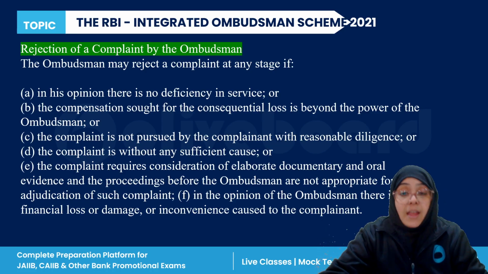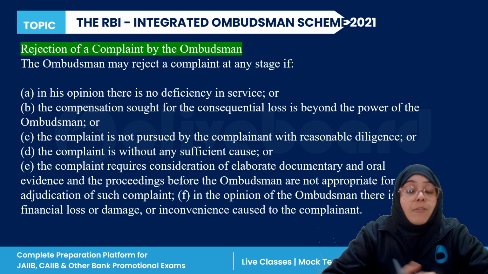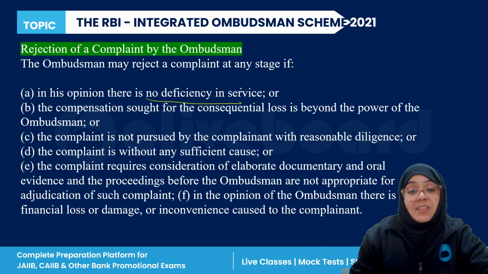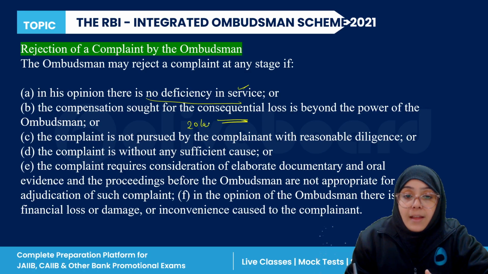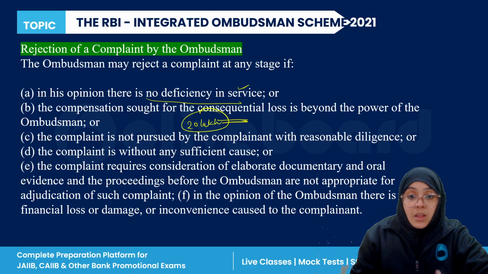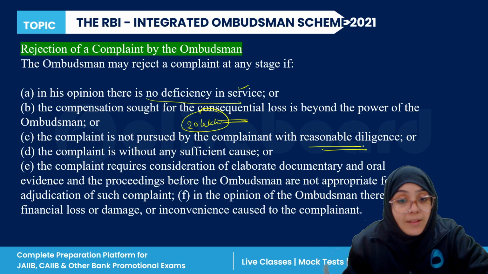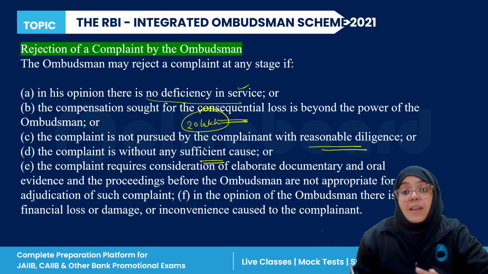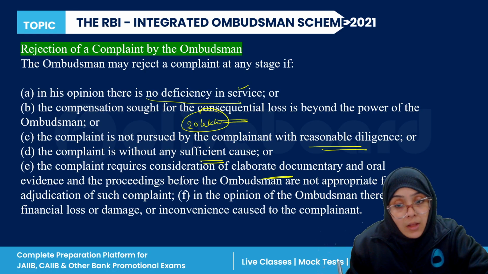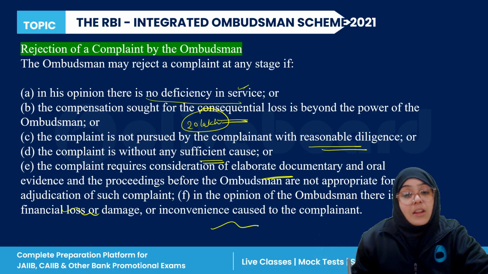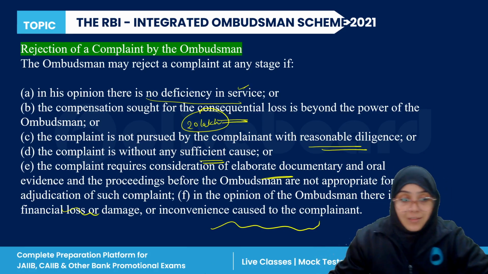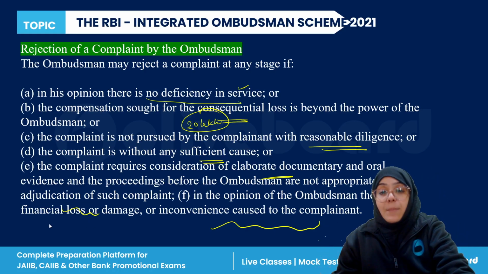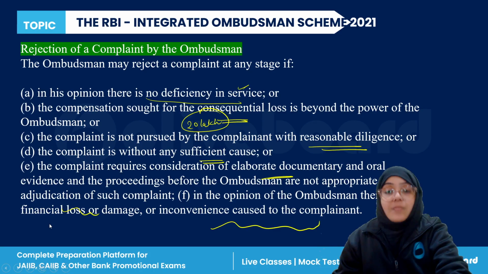Now, on what grounds can the ombudsman reject the complaint? First of all, if they think that there is no deficiency of services, the ombudsman can reject the complaint. If the compensation is beyond the consequential loss limit, which is 20 lakh, they can reject. The complaint is without any reasonable diligence. The complaint is without any sufficient cause. The complaint is without any elaborate documentation, right? Or there is no financial damage or inconvenience caused to the complainant. If there is anything like this, the complaint can be rejected by the ombudsman, right?